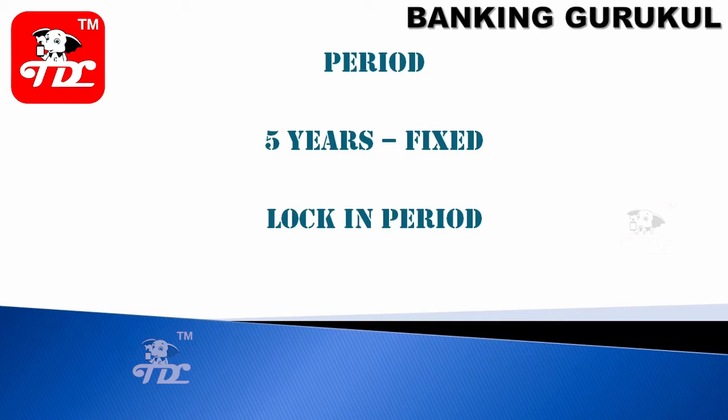So how is it different from other deposit products? If you open a tax saver deposit, this is for 5 years fixed, with a lock-in period of 5 years. Means you can't close before 5 years. So these are lock-in period deposits.